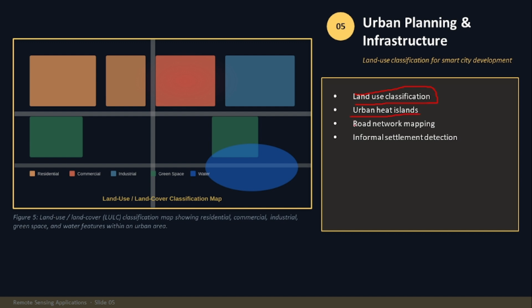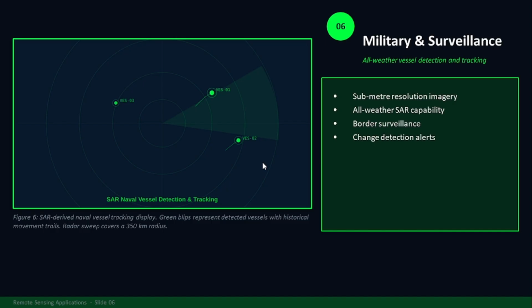It helps you in road network mapping. It helps you in informal settlement detection. Here you can see a diagram. I have given you an illustration. This is a land cover classification map showing you residential, commercial, industrial, green space and water features within an urban area. This is the residential area, this is the commercial area, this is the industrial area, this is green space, and this is showing you the water area.